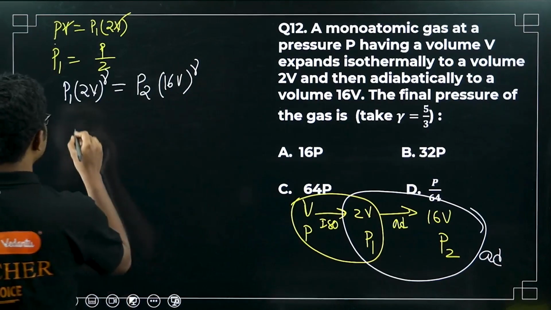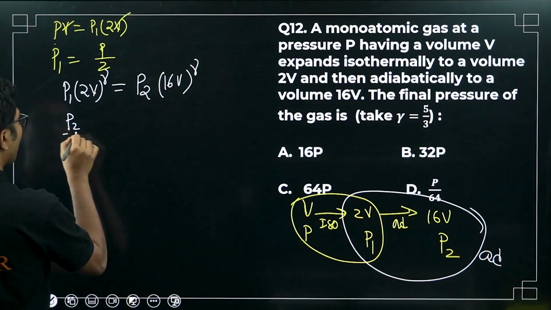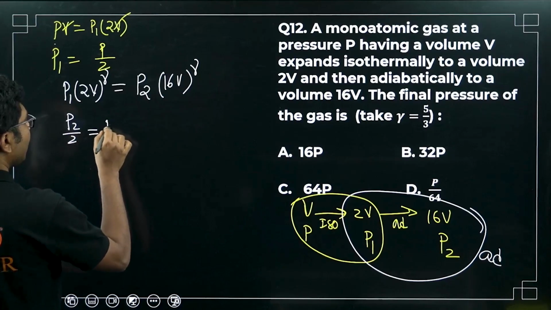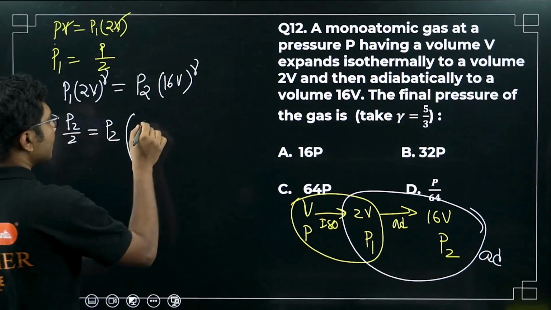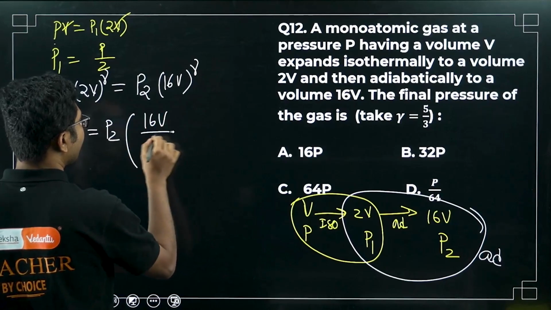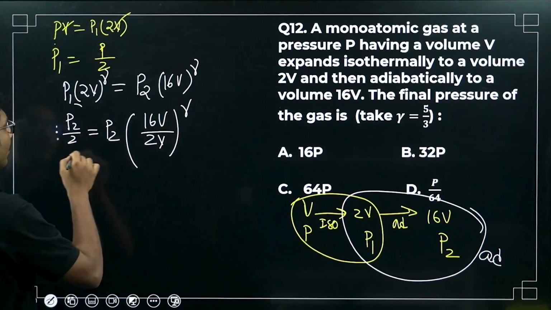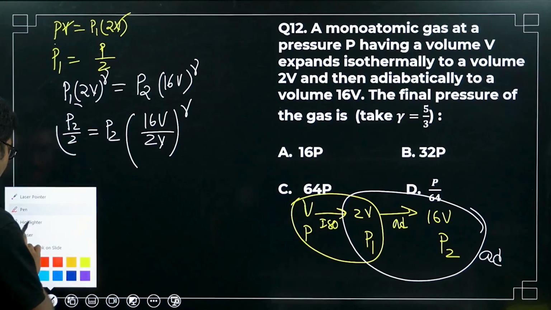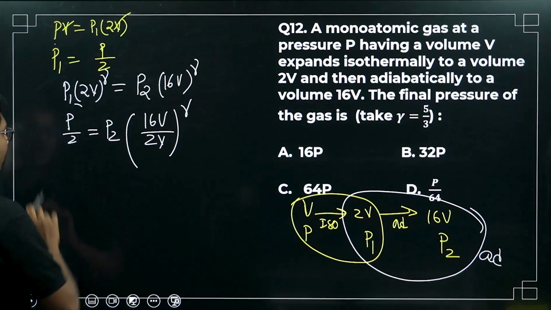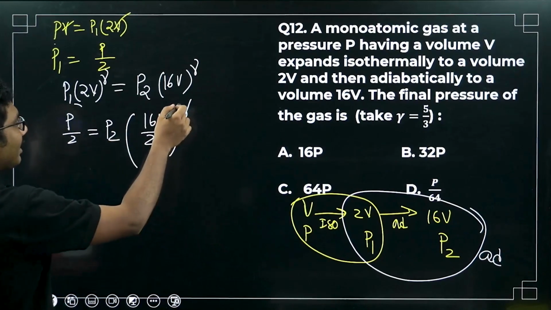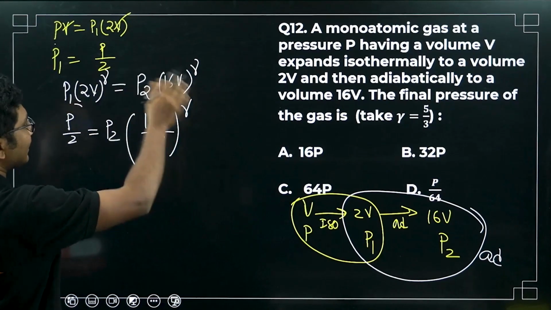So P1, which is P by 2, equals P2 times 16V divided by 2V to the power gamma. P1 we have kept as it is, P by 2. Only thing, we have taken this value to the other side and divided it.